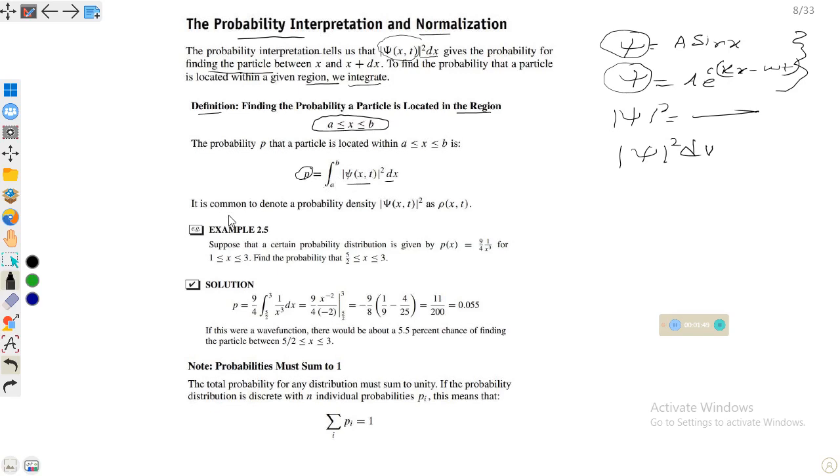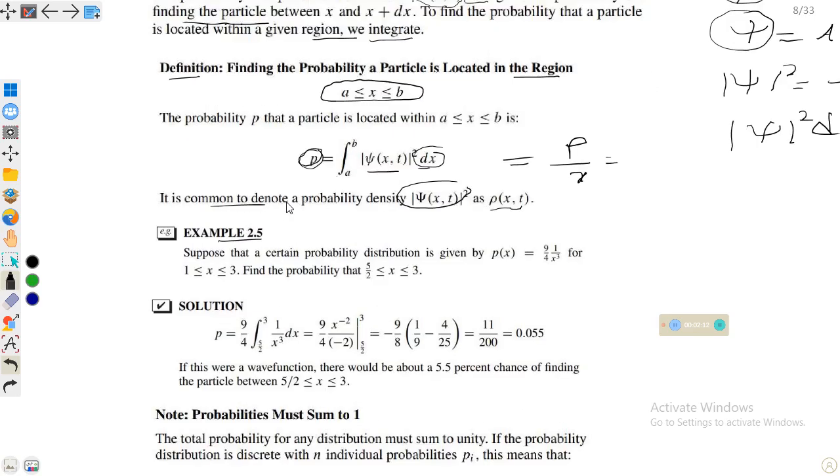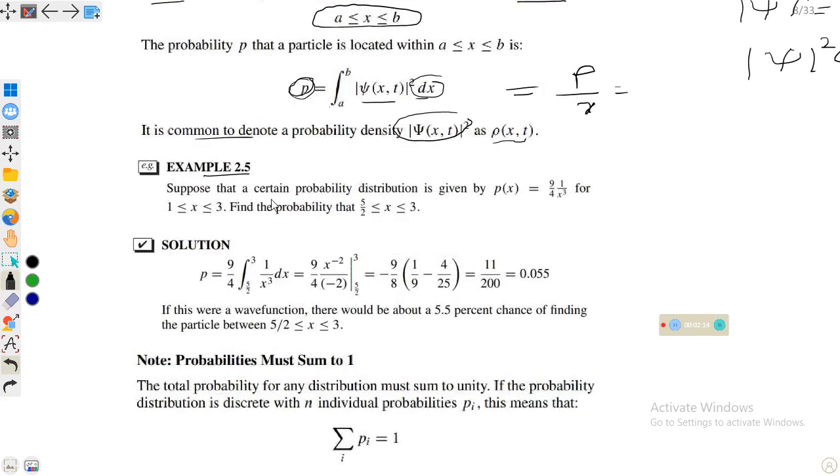It is common to denote the probability density, psi modulus square, with rho of x,t, because if we divide the probability by dx, we get the probability density.